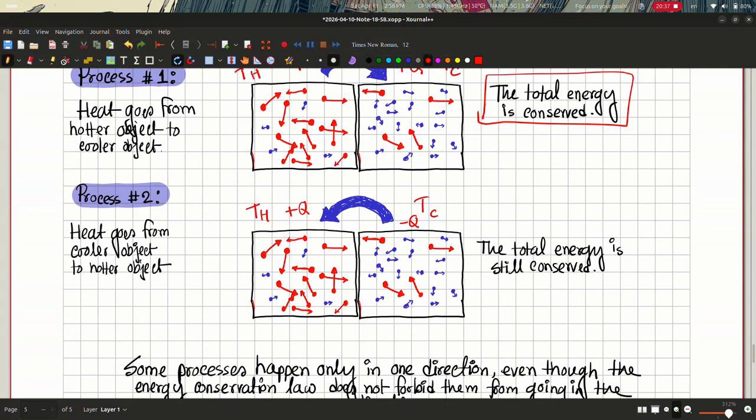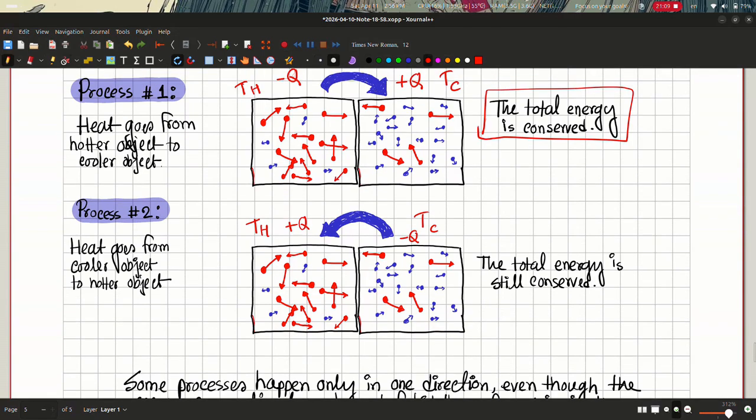We never see energy flowing out of a colder object into a hotter object. Imagine that you have a cold cup of coffee in a room. You never see the coffee getting hotter and hotter by gaining energy from the room, while the room gets colder and colder. So this never happens.